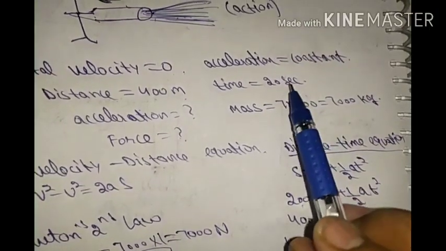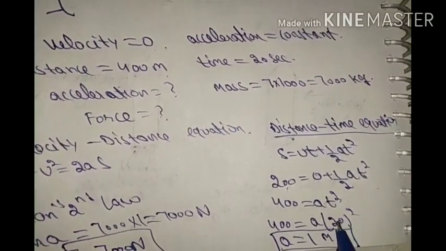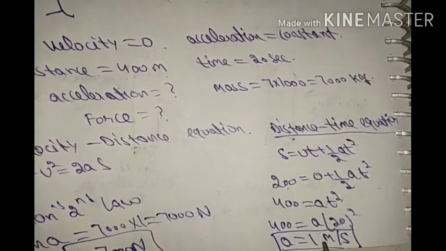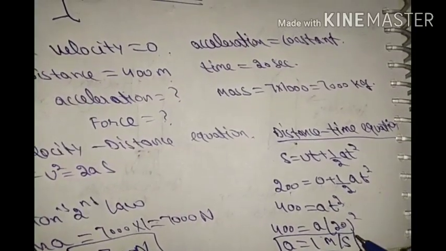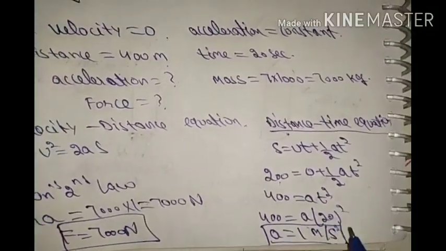And time is given, 20 seconds. So when you put 20 seconds, T square becomes 400. And 400 cuts with 400, and acceleration comes out to be 1 meter per second square. 1 meter per second square. Clear students? So this is our required acceleration.